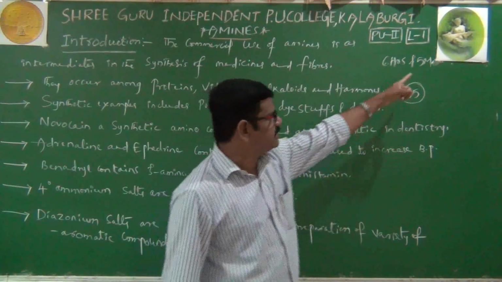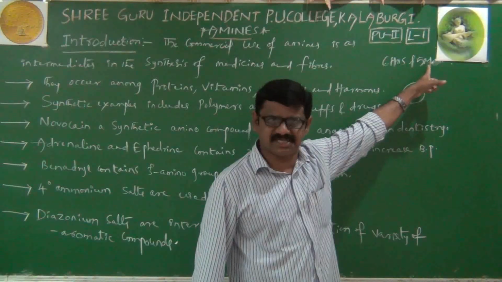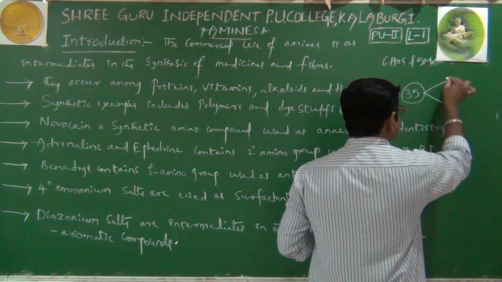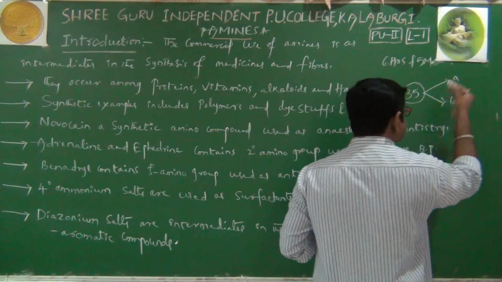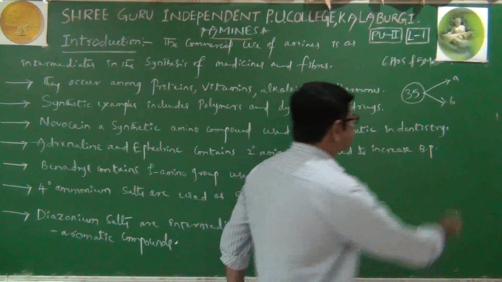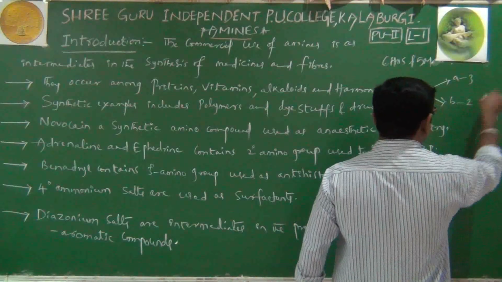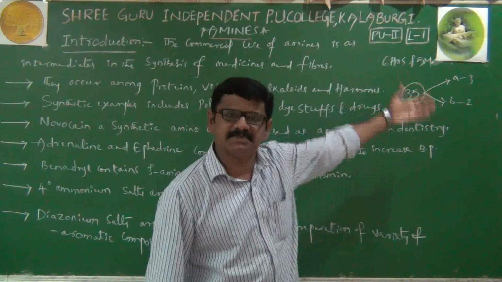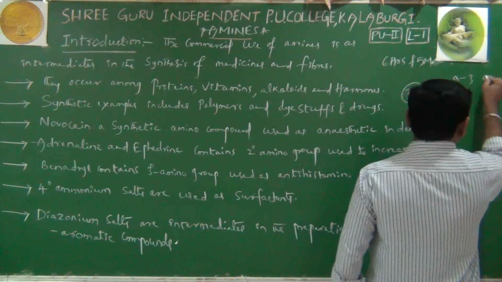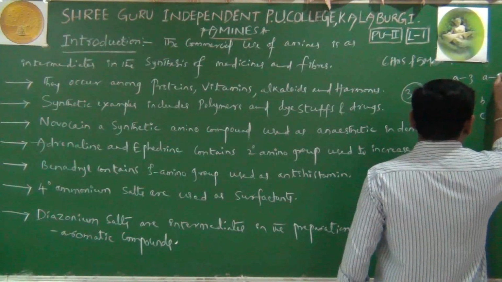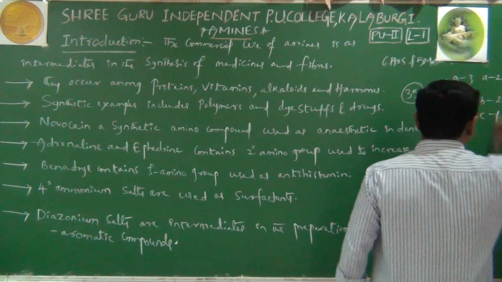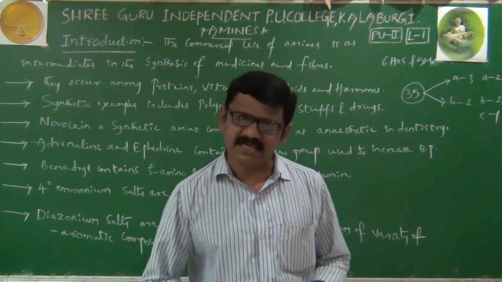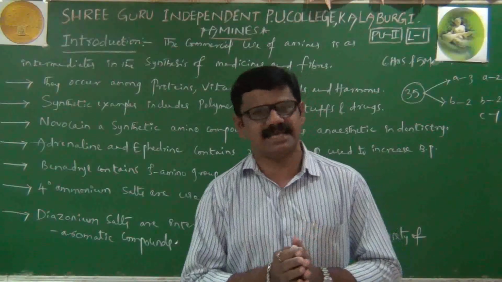One more important thing is there is no direct 5 marks question in the question paper. Therefore, question number 35 is subdivided as A as well as B. A carries 3 marks and B carries 2 marks. Sometimes it may subdivide as A, B, C also, like A 2 marks, B 2 marks, C 1 mark. In today's class, we'll start with some introductory part of amines.